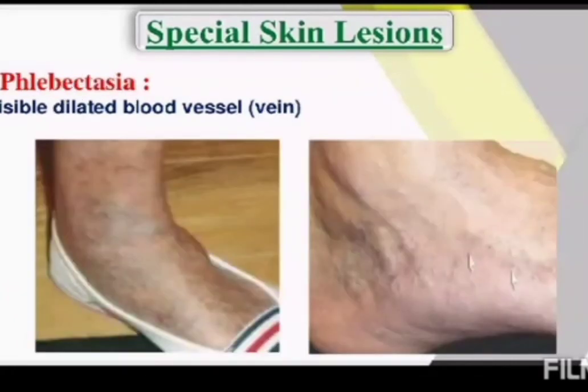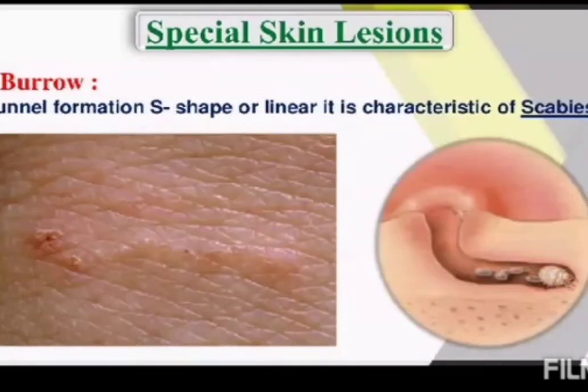Next one is phlebectasia. It means visible dilated blood vessels. In telangiectasia we have seen that the blood vessels are visible but not dilated. Here the blood vessels are dilated. Usually the veins, usually in varicose veins, we can see this abnormality. Okay, phlebectasia.